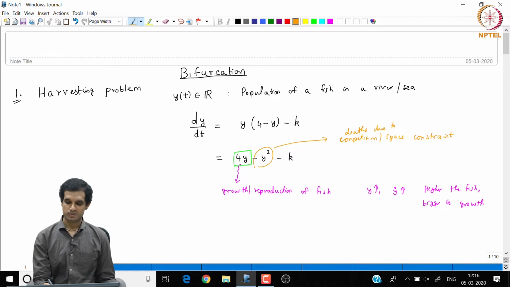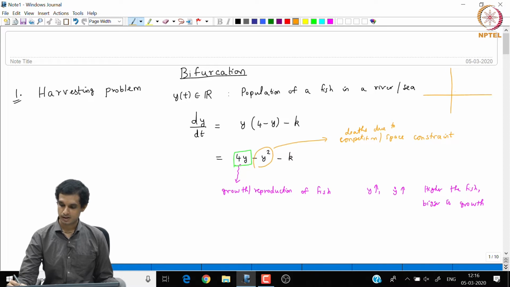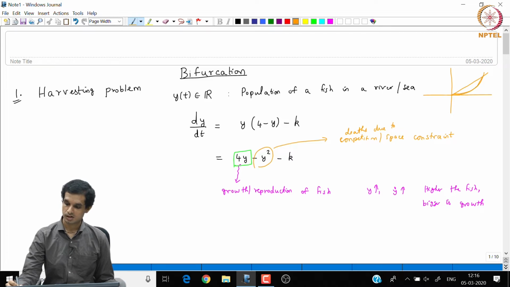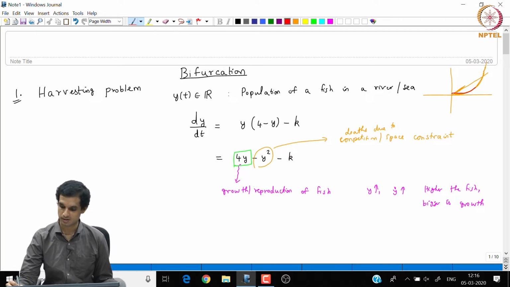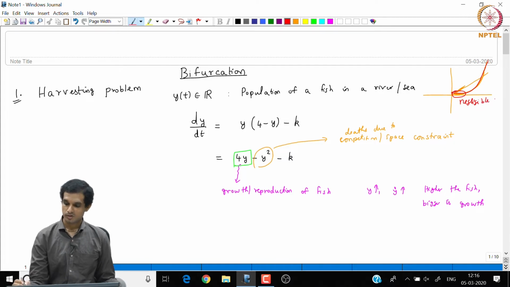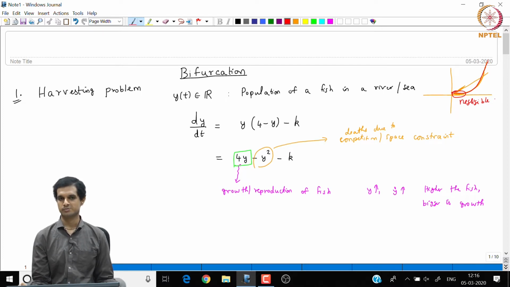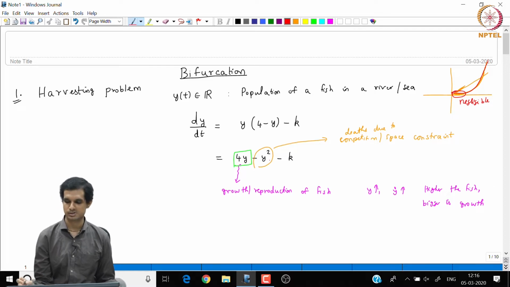And why it is minus y square is because if you see the function y square, it grows much slower than y in the beginning, and after some time only it takes over. If you see the y square function and contrast it to the linear function y, initially it is much slower. The initial effect of y square is very negligible. So, at lower populations we expect the competition to be a negligible effect. When the population density is very low, there will typically be enough space and enough resources for everybody, right. That is why we have a minus y square here.